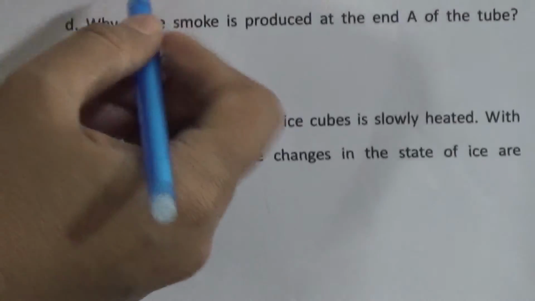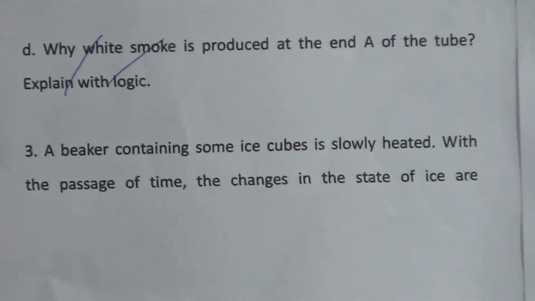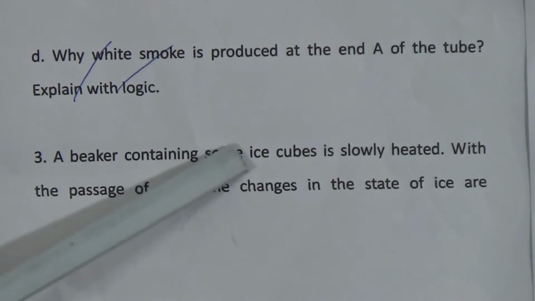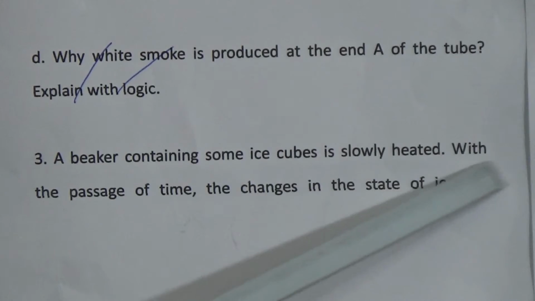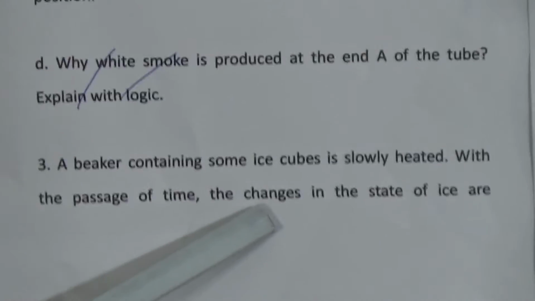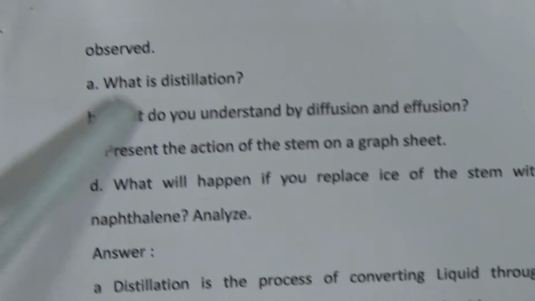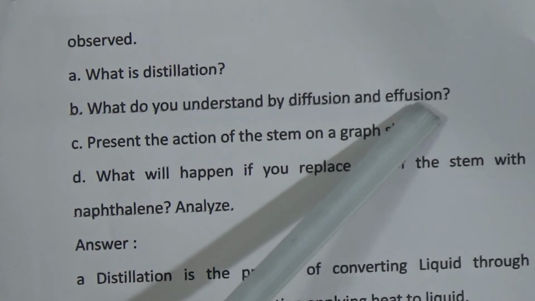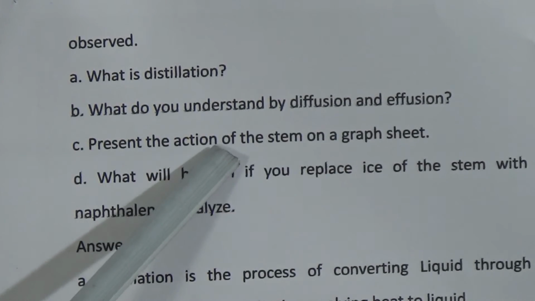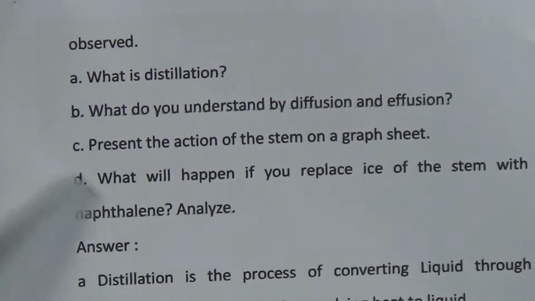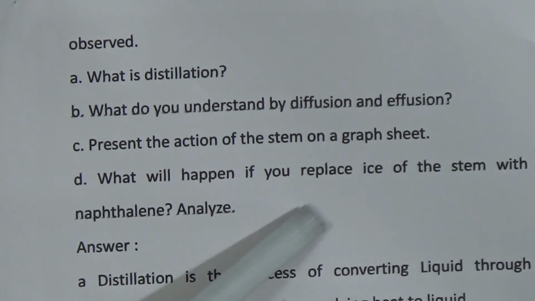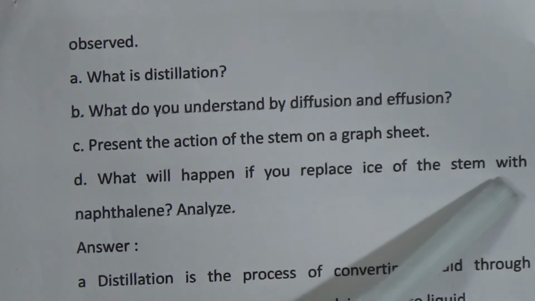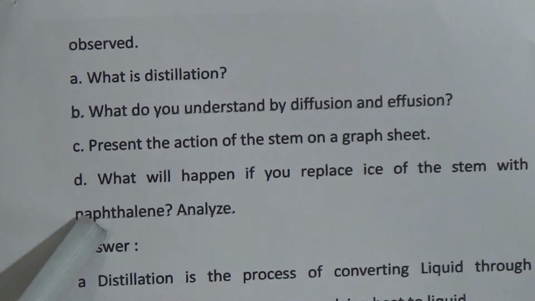Now, dear students, this is the next question. A beaker containing some ice cubes is slowly heated with the passage of time. The changes in the state of ice are observed. Now come to the first question, what is distillation? Second question is, what do you understand by diffusion and effusion? Present the action of the STEM on a graph sheet. And come to the next one, that is, what will happen if you replace the ice of the STEM with naphthalene? Analyze. Now come to the answer.